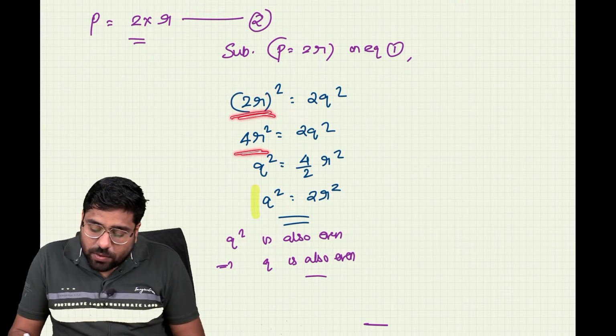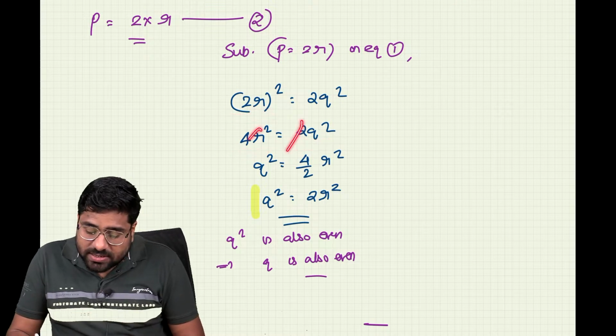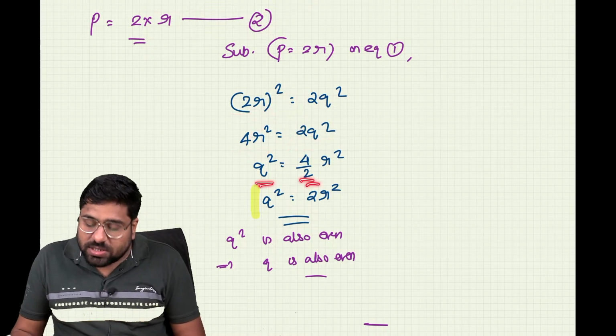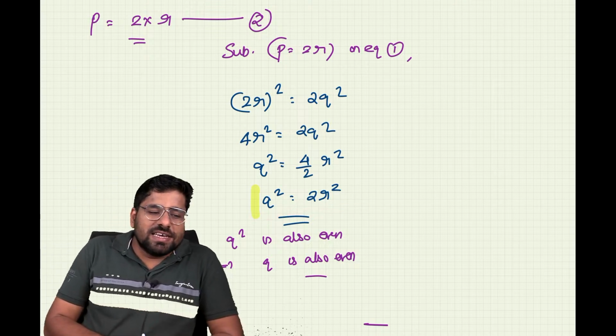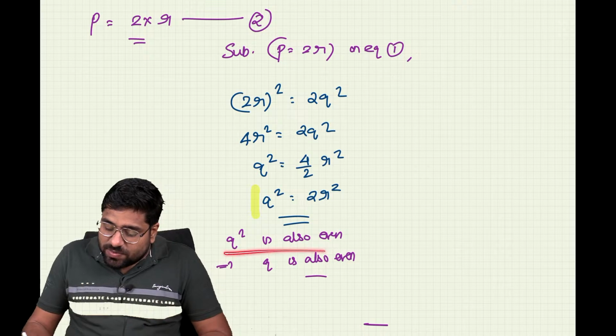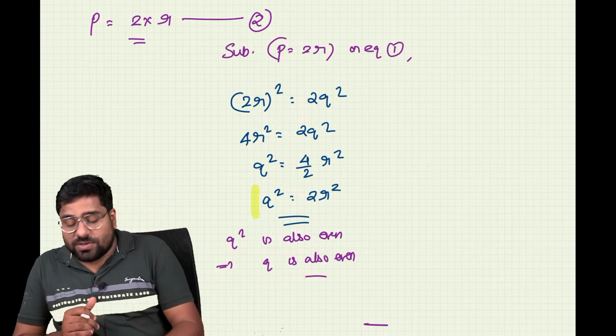I am going to get (2r) the whole square is equal to 2 q square. So this is going to be 4r square equal to 2 q square. Cancelling this out you will end up getting q square is equal to 2r square. Oh no, what problem comes here? This means that q square is also even, or q is also even.